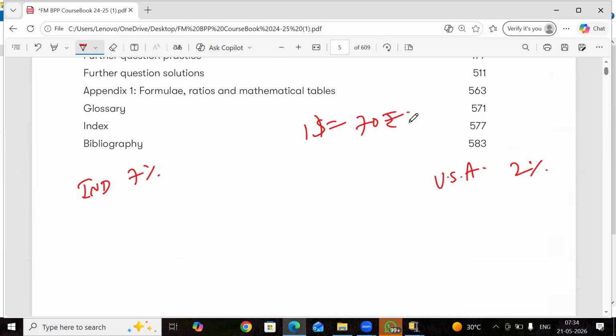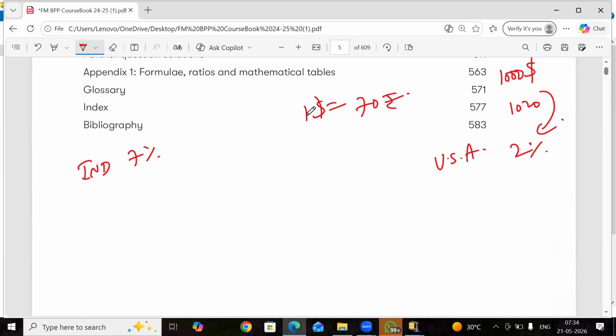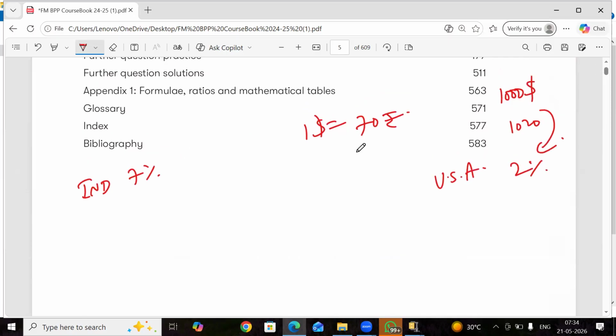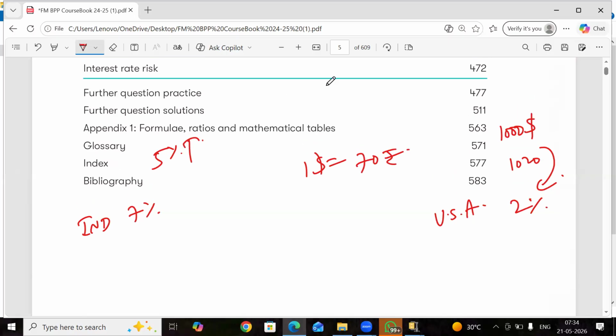If US investors invest $1,000 in the US, they will get $1,020 at the end of the year at the rate of 2%. They want to take advantage of the extra 5% interest rate in India, but they will not be able to take advantage of this difference.